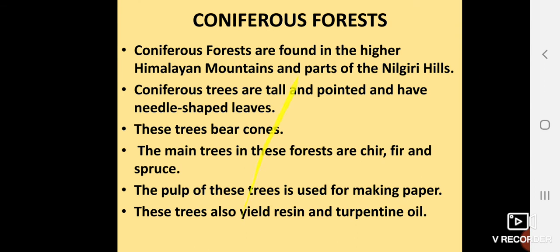The trees are very tall, pointed, and have needle-shaped leaves. Trees bear cones, means whenever you see trees of this coniferous forest, you will find they are cone shaped. They look like a cone.